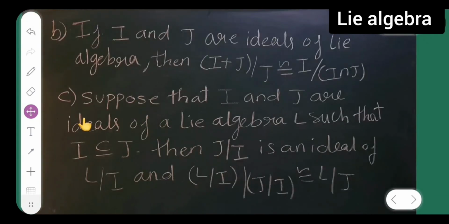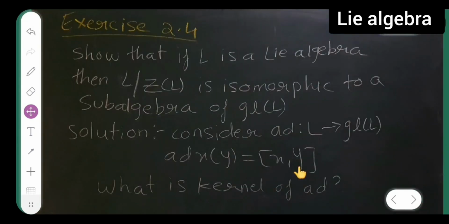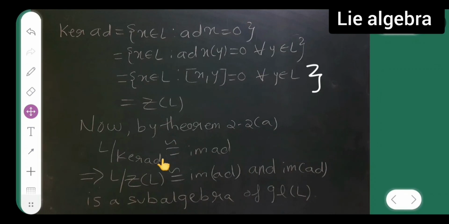Here it is the kernel of ad that we are talking about, so instead of phi we have to use ad. So L upon kernel of ad is isomorphic to image of ad. Now this implies what? What is the kernel of ad? The kernel of ad is nothing but Z of L. So L upon Z of L is isomorphic to the image of ad, and the image of ad is a subalgebra of GL of L. So finally we are done with this exercise problem.